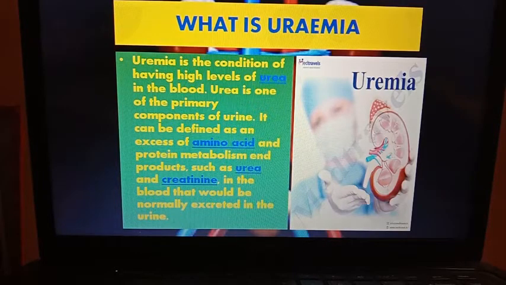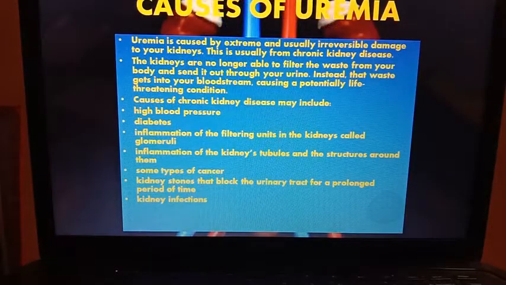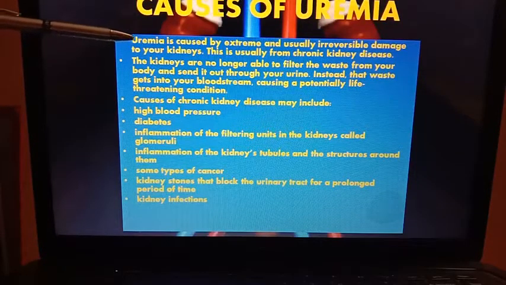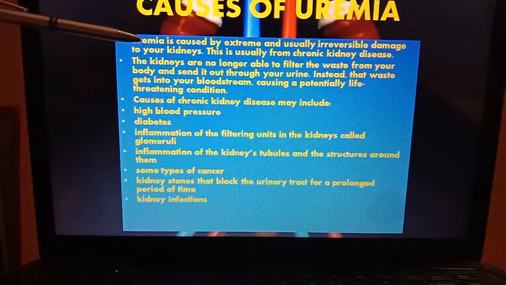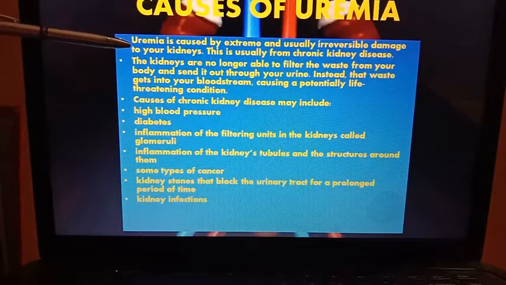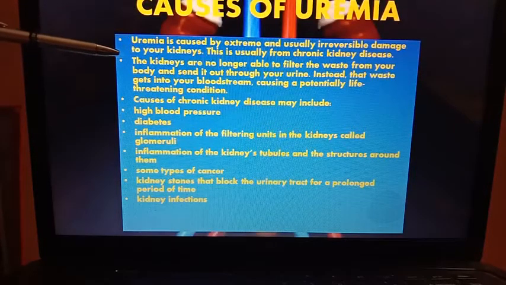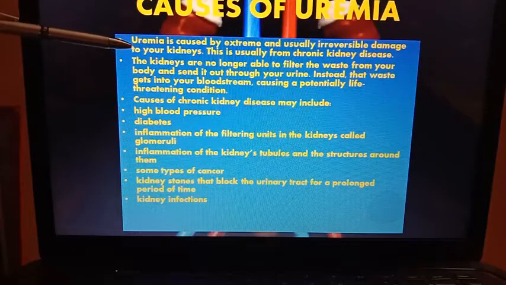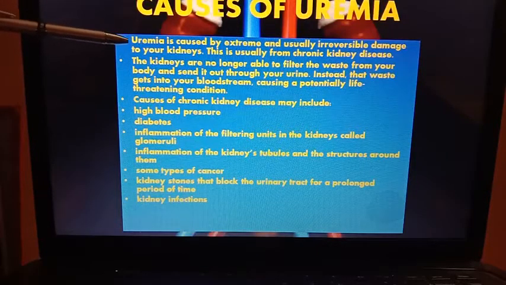So, in uremia, mainly urea is accumulated in your blood at a high level. Now, what are the causes of uremia? Uremia is caused by extreme and usually irreversible damage to your kidneys, because when your kidneys are damaged, they fail to filter out the urea from the blood. So at that time urea accumulates in the blood and causes the disease.